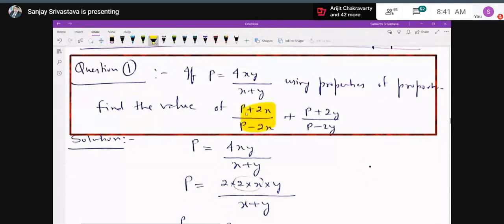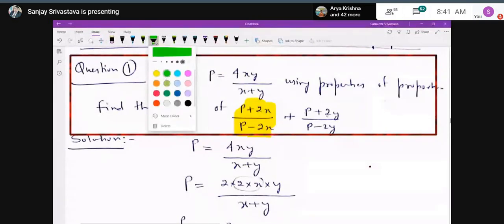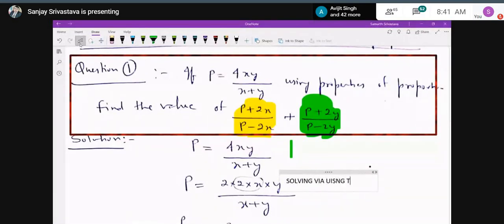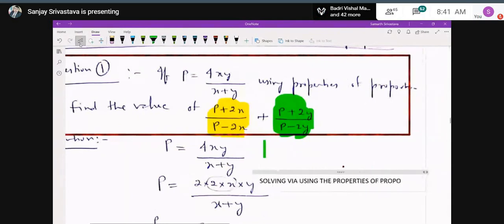Over here, in any sum, remember boys, if it is written that using properties of proportion, then you have to make use of the properties which I taught you. You can make use of invertendo, alternando, componendo and dividendo, or convertendo, whatever properties you want. But you have to proceed by application. You have to show the application of these properties at least one time. Otherwise, the sum will be marked wrong.